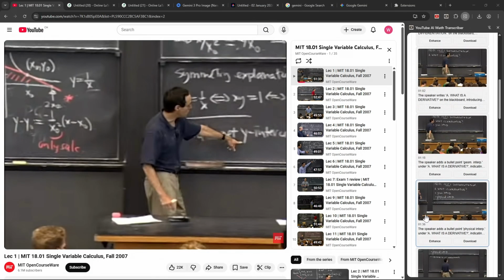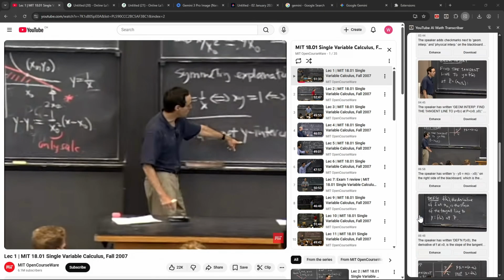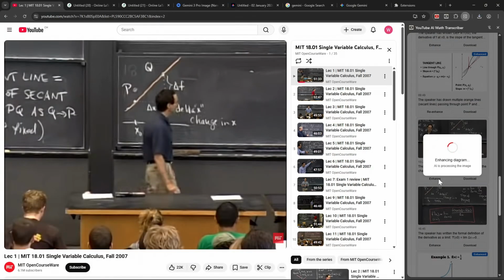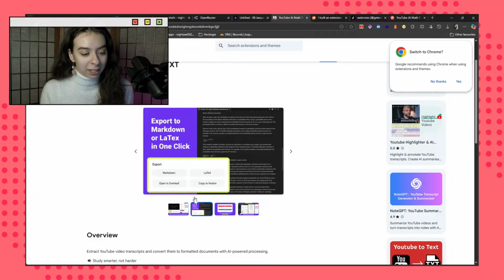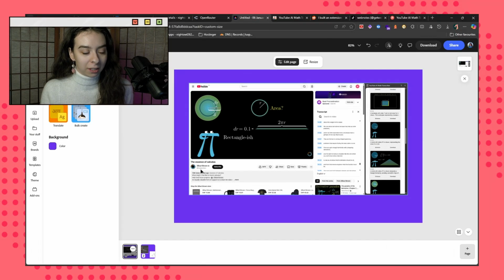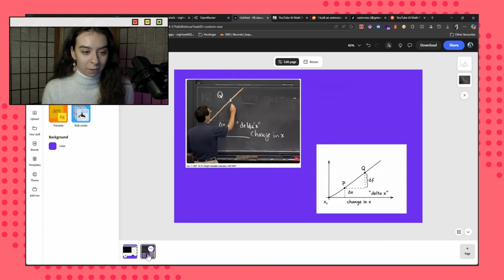Alright, so it's the next day, and last night I managed to successfully implement the new feature. Basically, I added 2 extra API points. The first one fetches the timestamps in the video where there might be a diagram or a drawing, and the second API point to basically enhance the screenshots. So now all that I have left to do is clean up the listing page a little bit. I think I'm going to add 2 extra slides to demonstrate the new features.